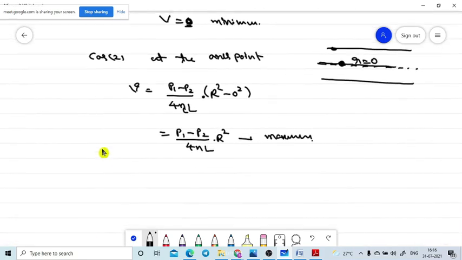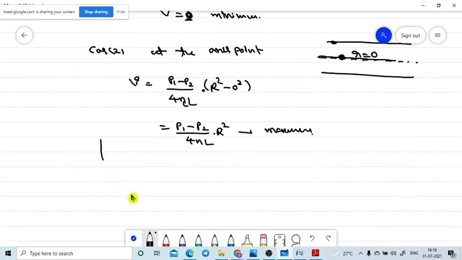Now I am taking any part. P1, P2 is the pressure difference between the two ends of the tube. L is the length of the tube. Eta is the coefficient of viscosity of the fluid. So that is the value.